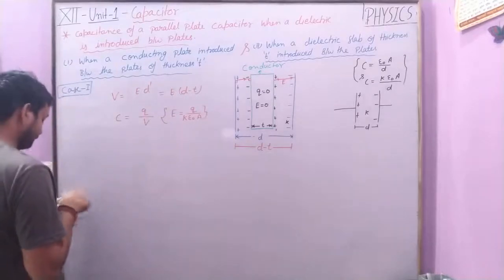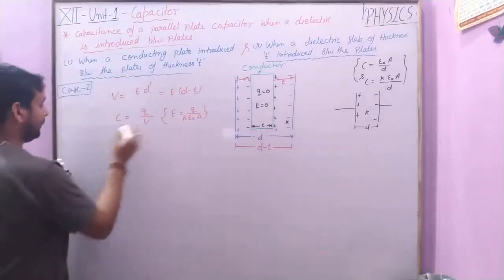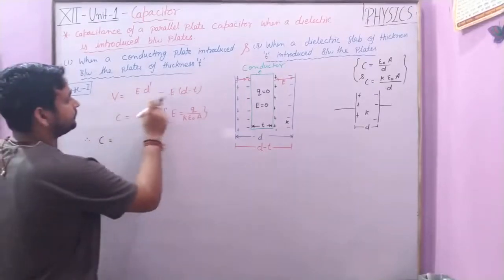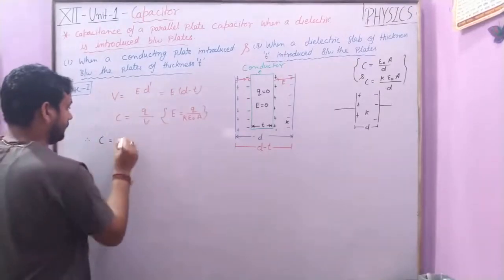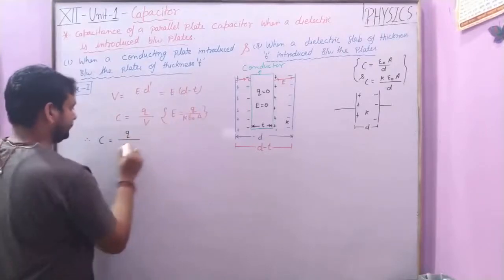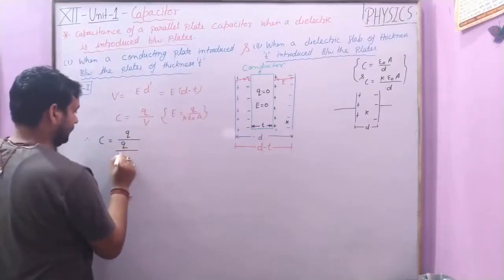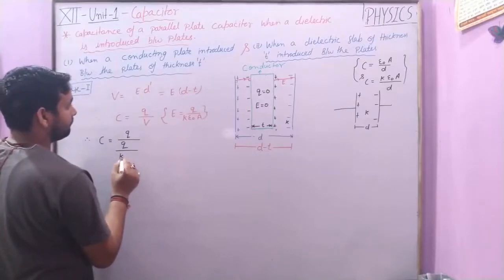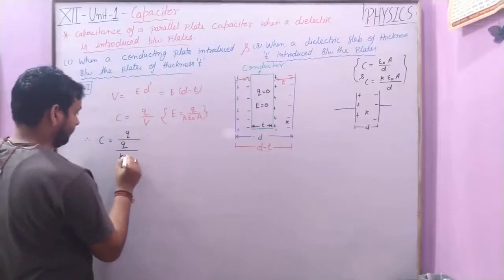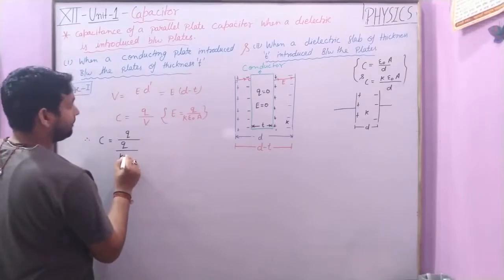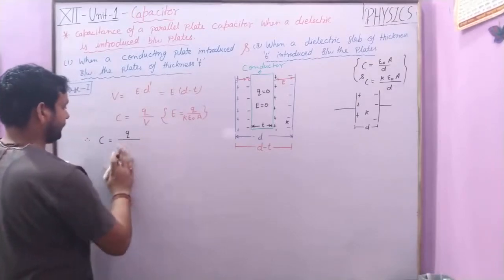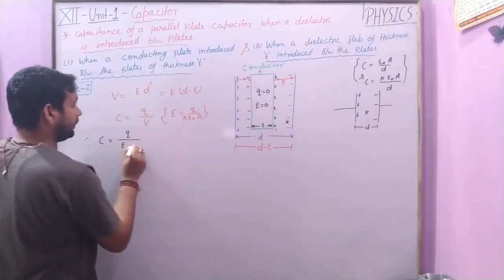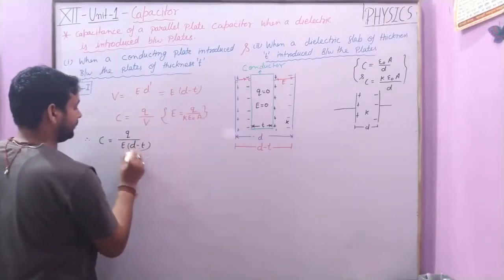Therefore, we get this result: C is equal to Q upon V, and V is E into d minus t.